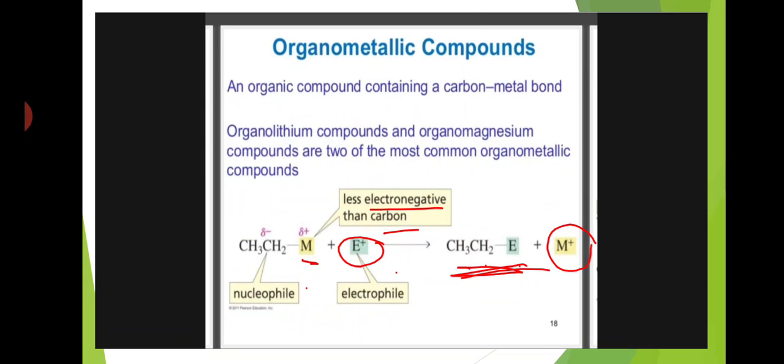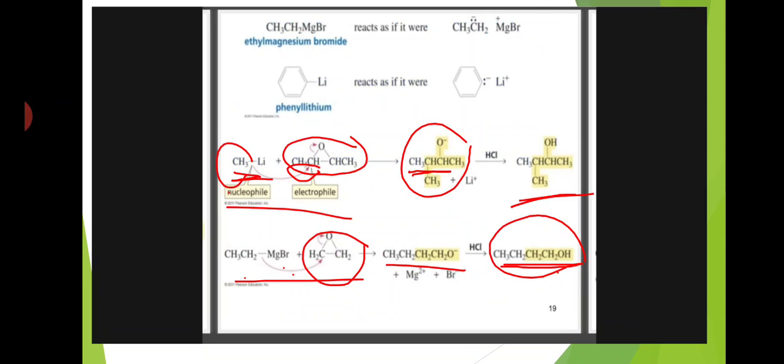Here the example is CH3CH2M. Here M is the metal, ethyl is the alkyl group, and the ethyl group acts as a nucleophile. The ethyl group shows a partial negative charge and the metal shows a partial positive charge. When this organometallic compound reacts with an electrophile, the electrophile substitutes on the alkyl group. Here, by using organometallic compounds we can get the carbanion.